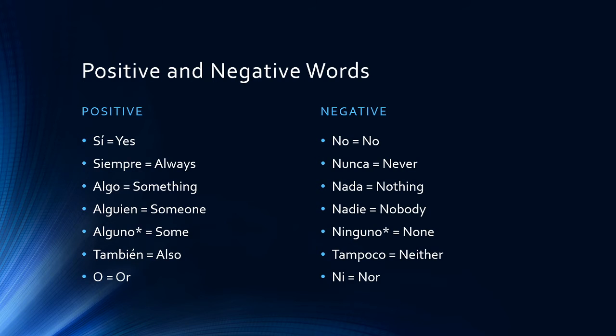Some others would be siempre and nunca, always and never. Algo and nada, something and nothing. Alguien, someone, nadie, no one. Alguno, ninguno, some and none. You'll notice those have an asterisk by them. We'll actually talk about that on the final slide. También, also, has a negative opposite, tampoco, neither. And one that doesn't get used much in English, and honestly not all that much in Spanish as well, is o, which is or, and ni, which is nor.